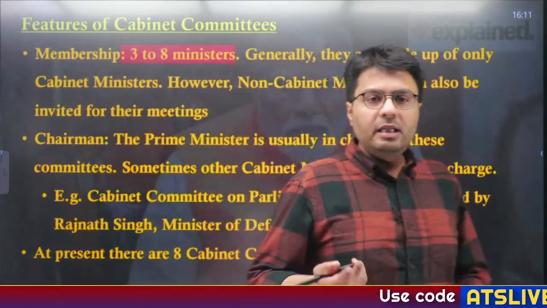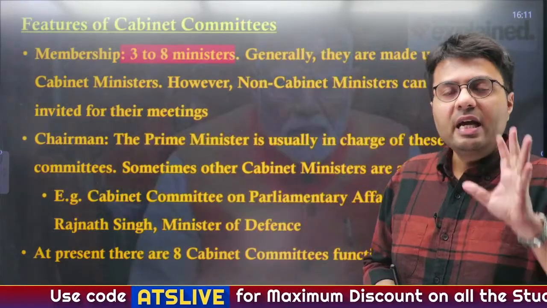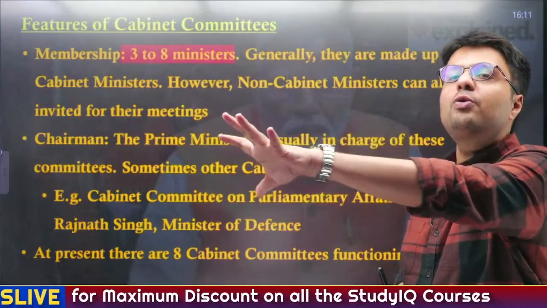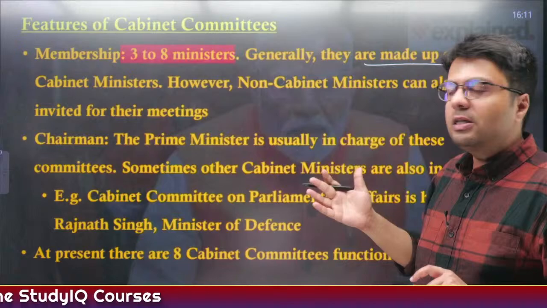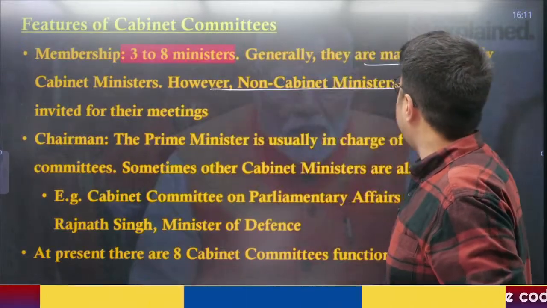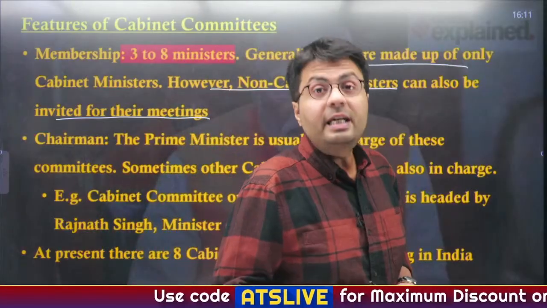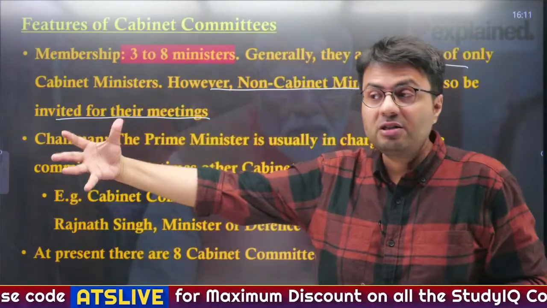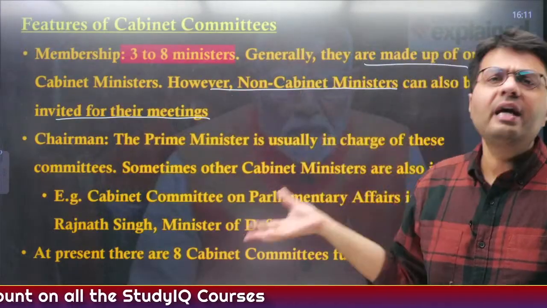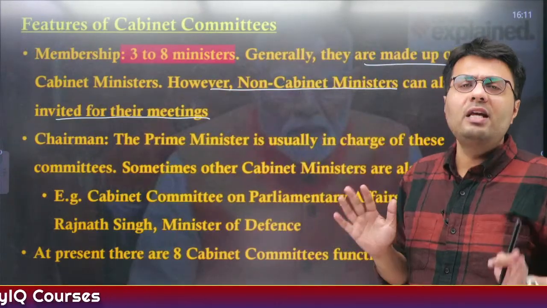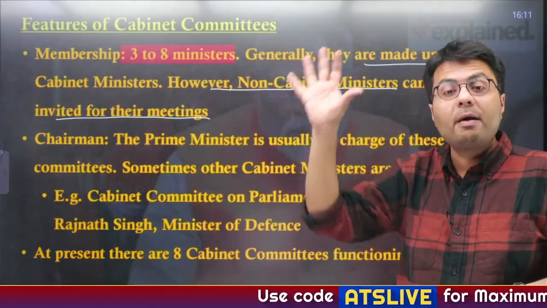Now, what are the features of cabinet committees? The membership under these committees can vary. It can include 3 members and it can also include 8 members or anything in between. Generally, they are made up of only cabinet ministers, but you will also see non-cabinet ministers invited to meetings. These can be important MPs, government functionaries like the NSA, sometimes even the generals, the RBI governor, etc. They can be called to the meeting on a need-to-know basis. Usually the membership of these committees only includes cabinet ministers.